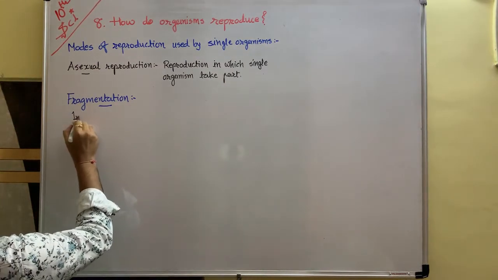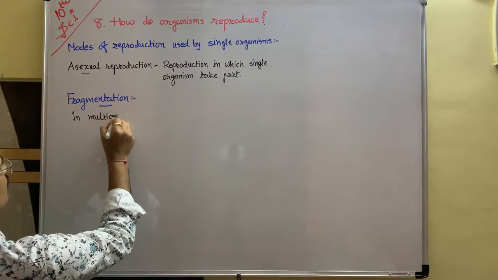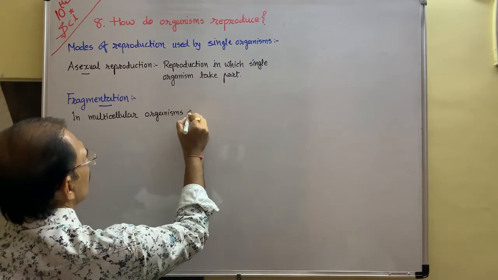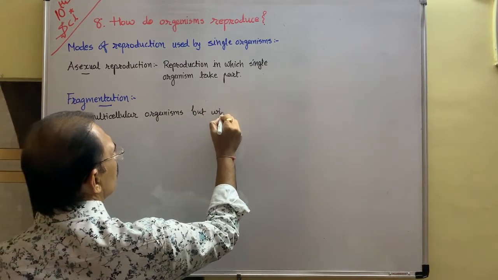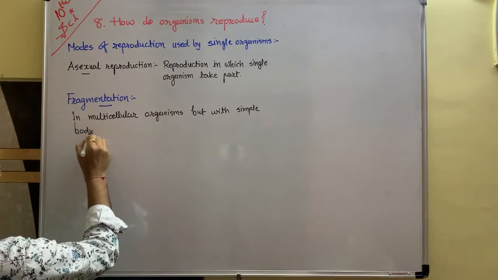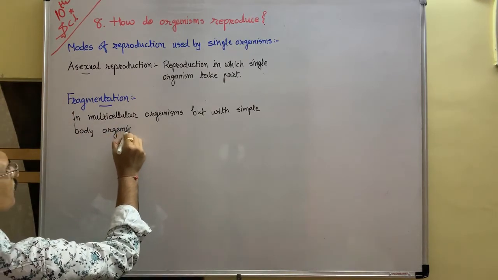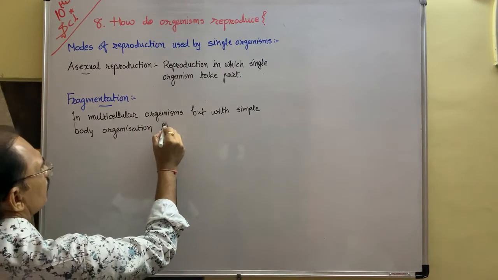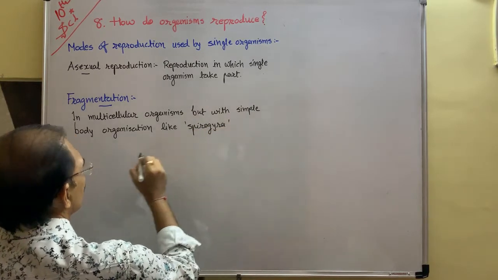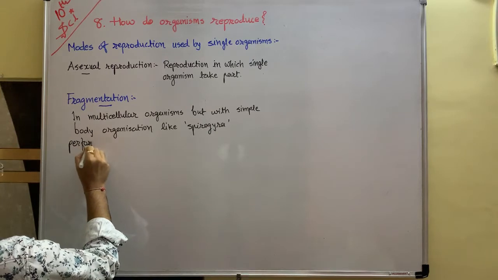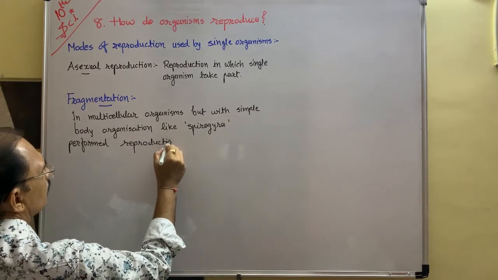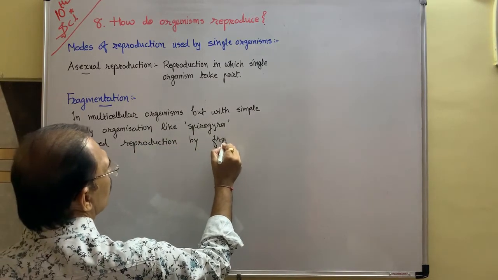So we said that in multicellular organisms, but with simple body organization, like Spirogyra, perform reproduction by the fragmentation method.